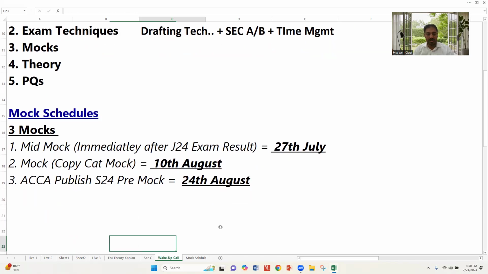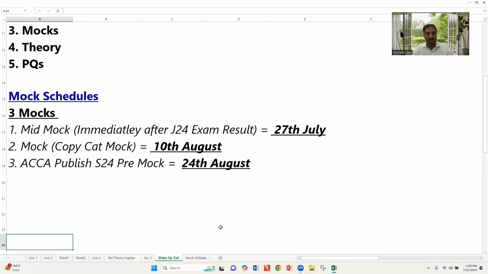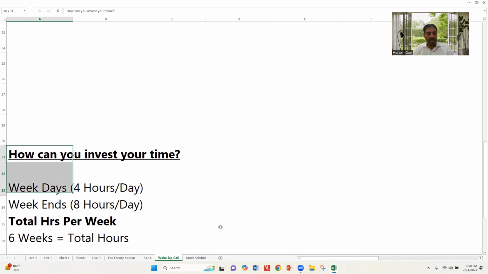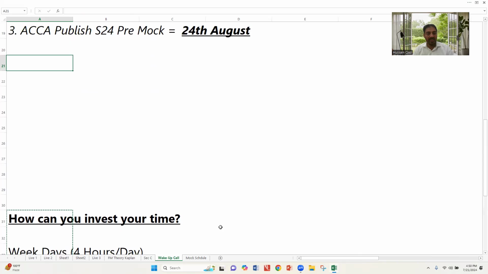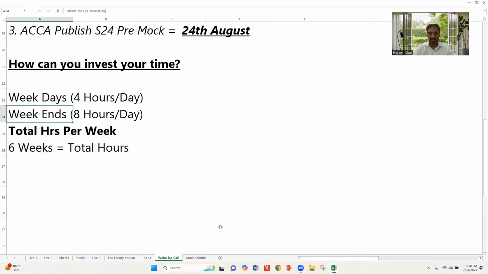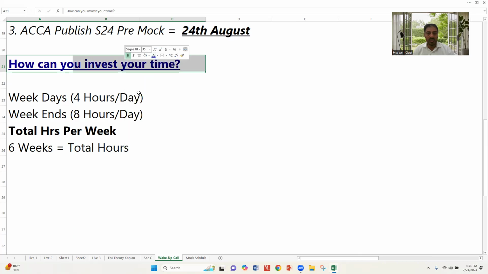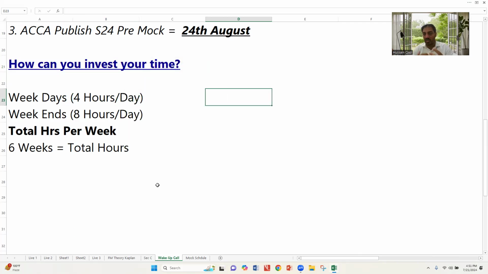Further, students, very important next point. Sir, how can we invest our time to cover the syllabus and the revision and all these things? Number one, even if you are not a full-time student, you can spare 4 hours per day on a routine basis.